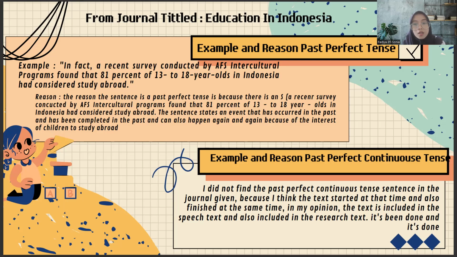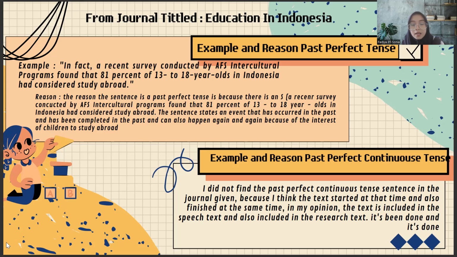The reason why the sentence is past perfect tense is because there is a subject, where the subject is a recent survey conducted by AVS Intercultural Programs, found that 81 percent of 13 to 18 year olds in Indonesia had considered study abroad.